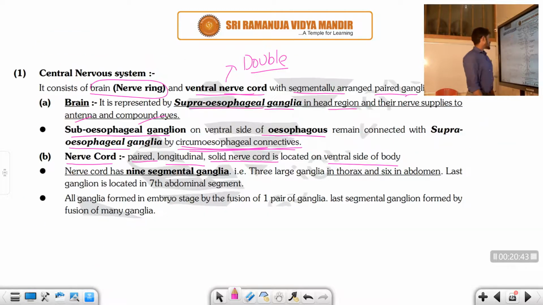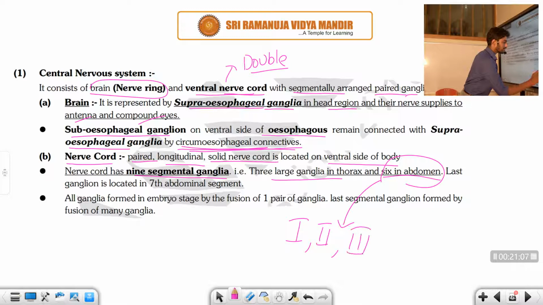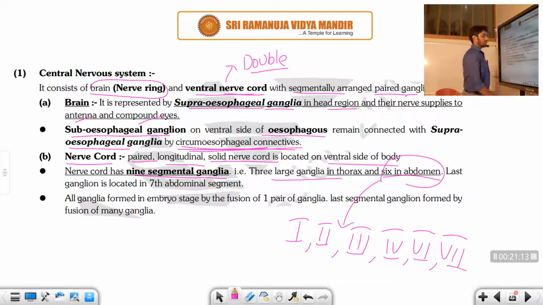Next, the nerve cord has 9 segmental ganglia: 3 large ganglia in the thorax region and 6 in the abdomen. They are present in the first, second, third, fourth, sixth and seventh segments. So what are they?